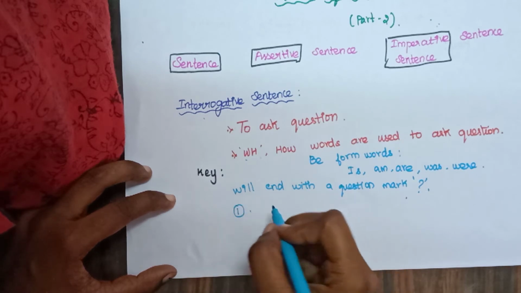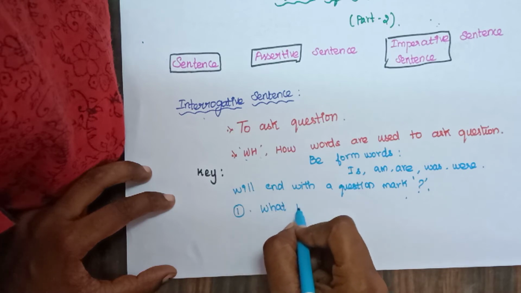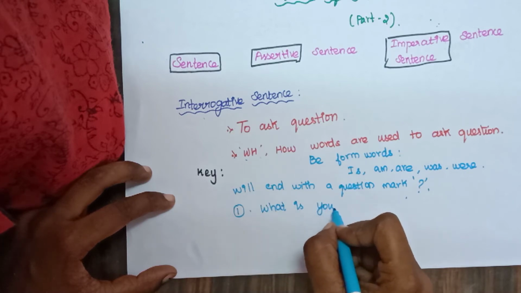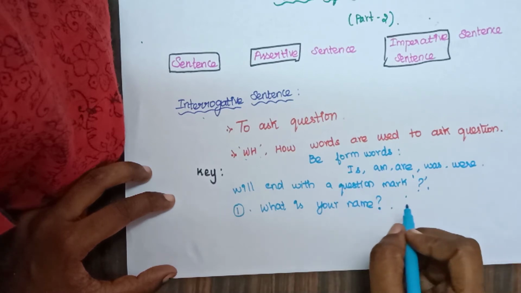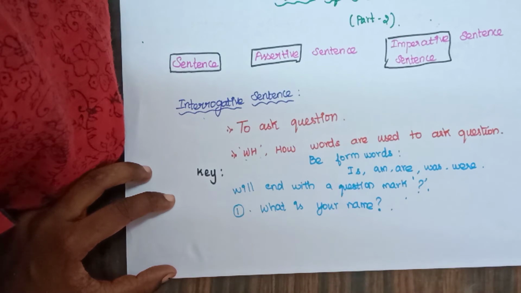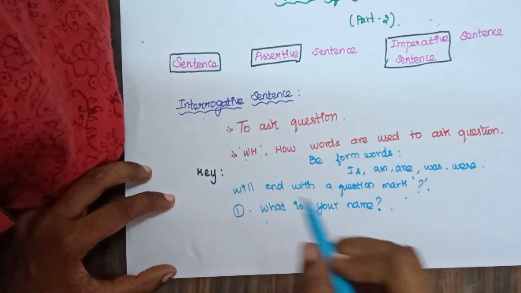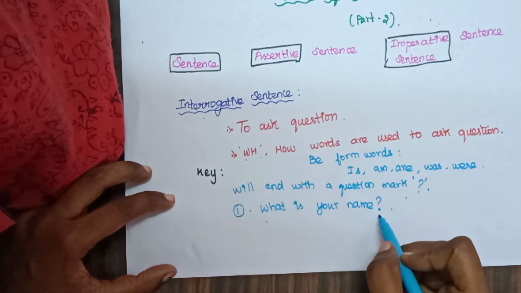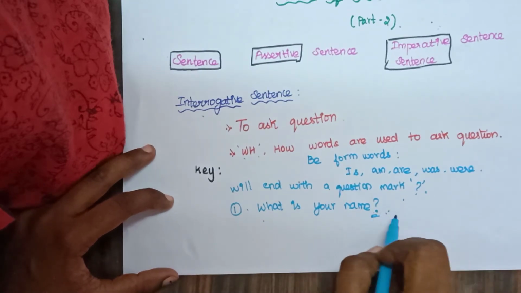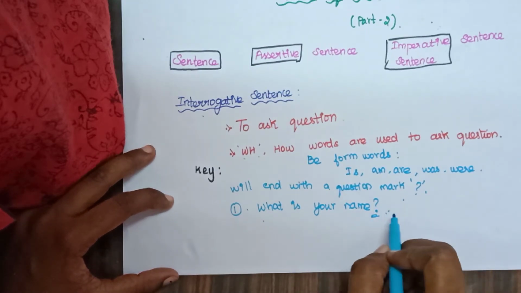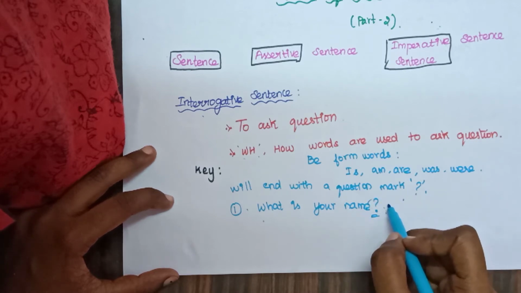The most common question all people will ask is, what is your name? This is an interrogative sentence. What is your name? It is an interrogative sentence. As we have seen, all the sentences will start with a capital letter and this interrogative sentence will end with a question mark. This is so important. In interrogative sentences there should be a question mark and this is a must.